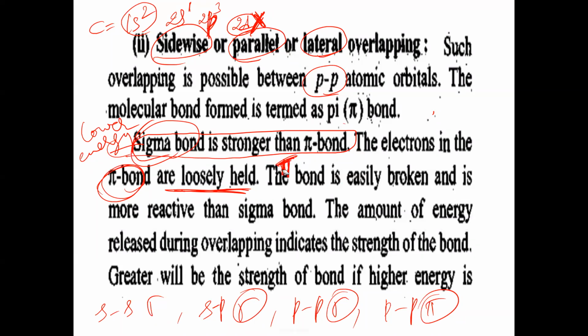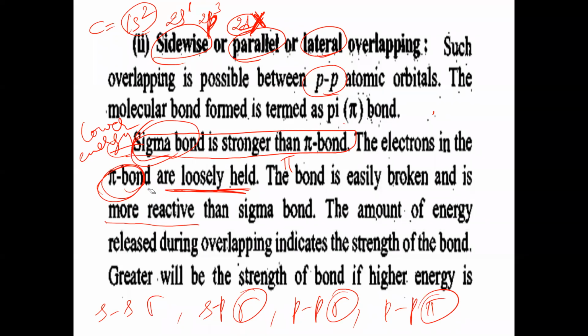The pi bond is easily broken and is more reactive. Which bond is more reactive? Pi bond is more reactive because it can be easily broken down. Why is pi bond more reactive? Because the electrons in pi bond are loosely held. Why are electrons in the pi bond loosely held? Because the pi bond is formed by lateral overlapping, parallel overlapping.